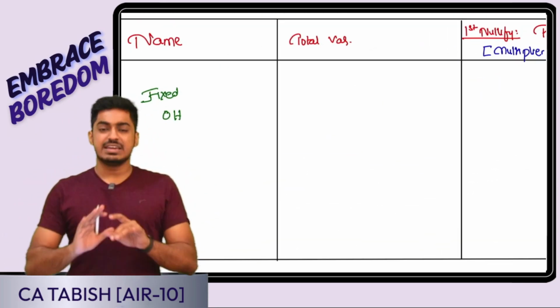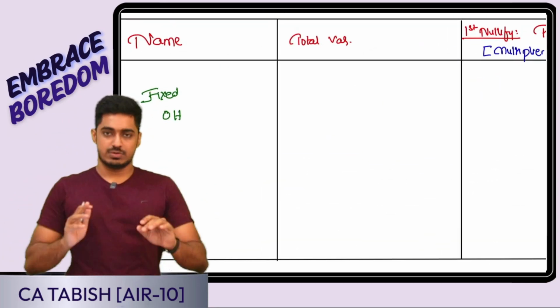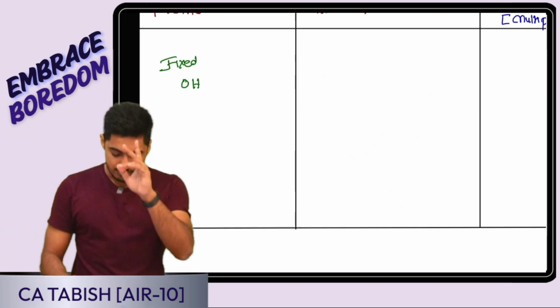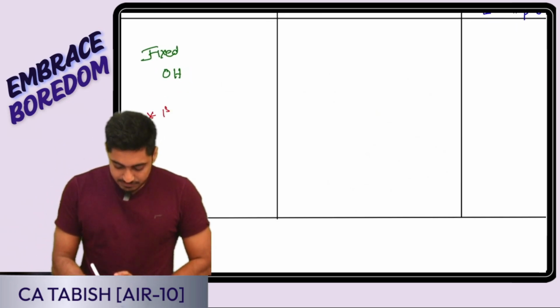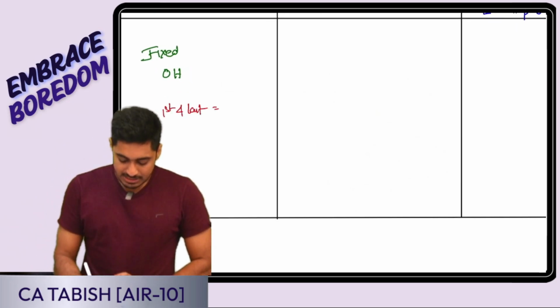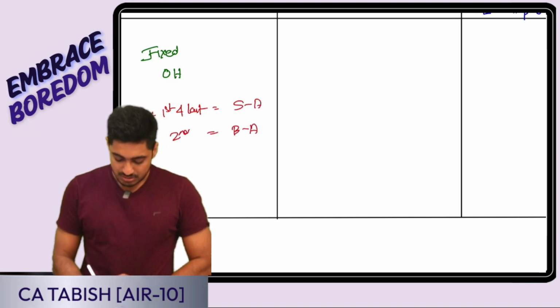Now I am having my final thing, which is going to be fixed overhead cost variance. Overall we have to just remember the mantras. First and last is going to be standard minus actual. Second is going to be budget minus actual. All the balance is going to be actual minus.